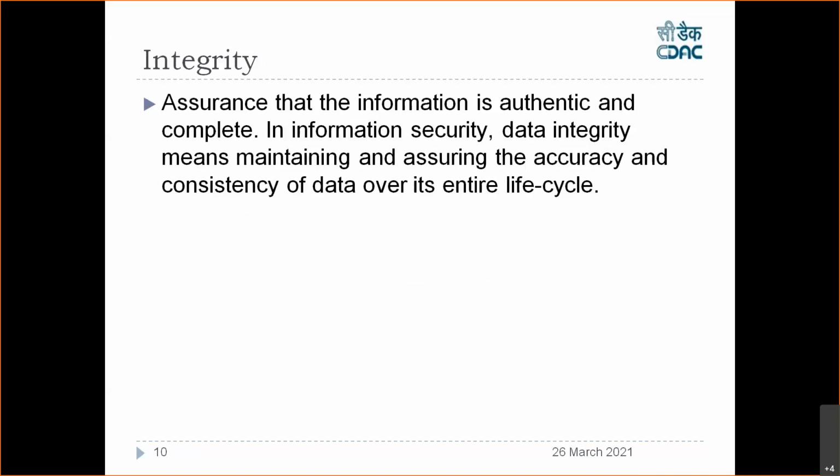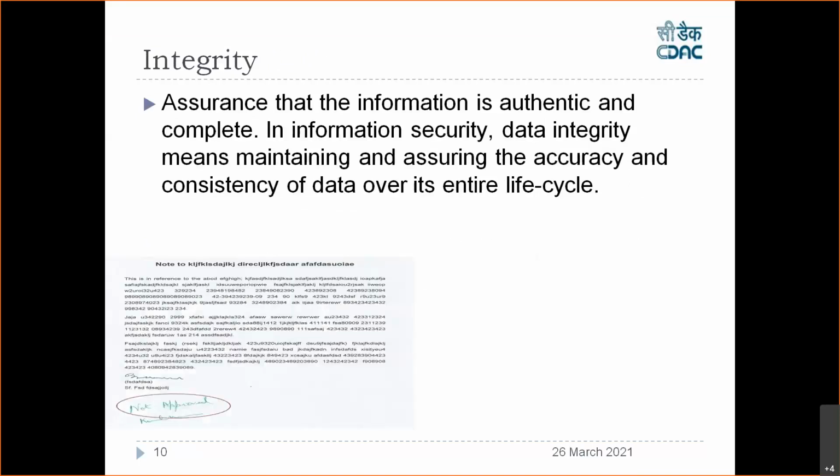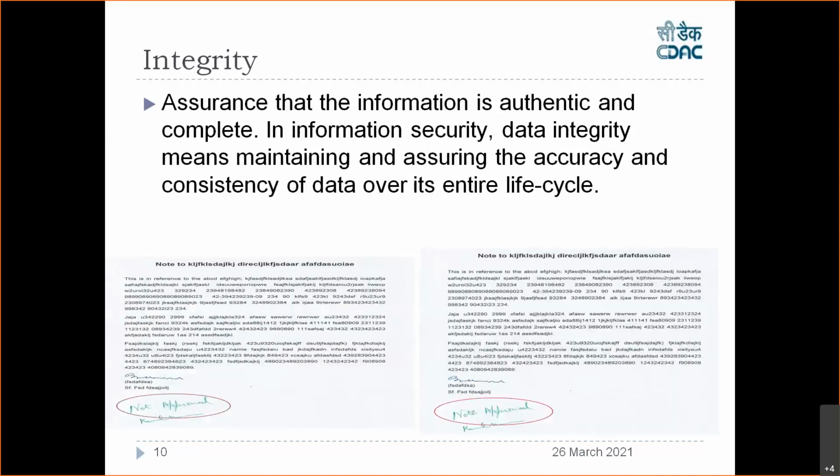Integrity. So if you see here, I have two things. Number one, on the left hand side, the note. I have written one note to my executive director saying that you please approve something. So this is the note which I have written. But my executive director is not approving this note. He says not approved and his signature. Now how can I tamper with this? This is the physical record. This is what is called a physical record.